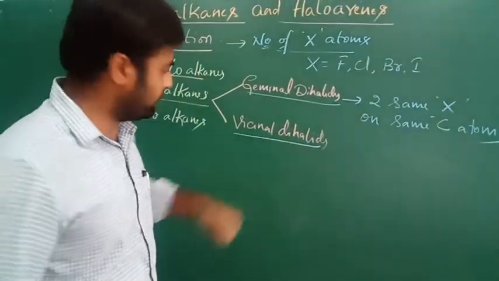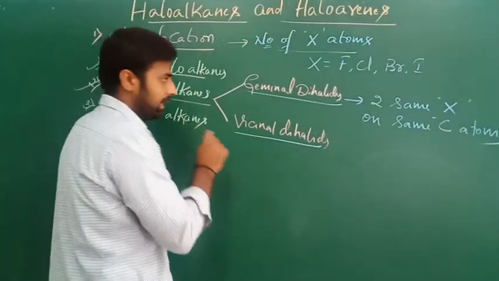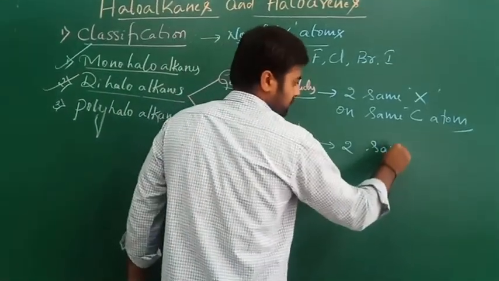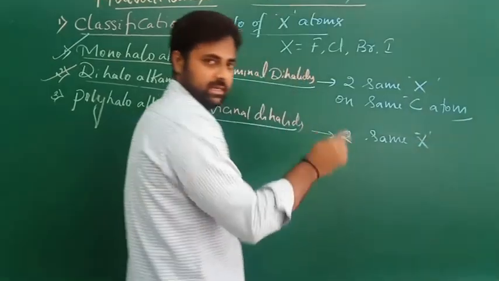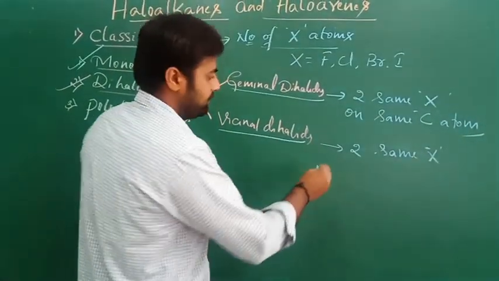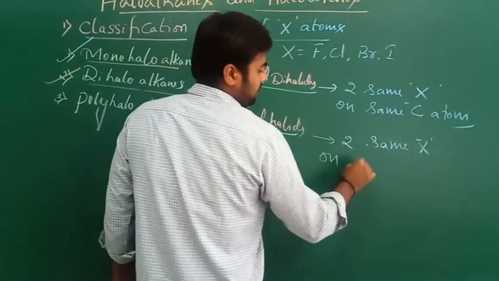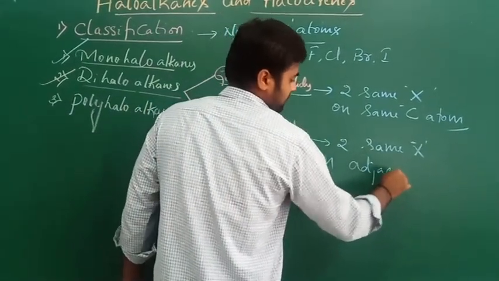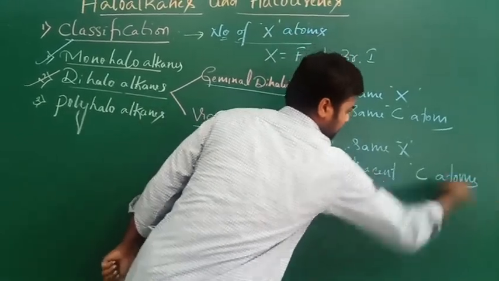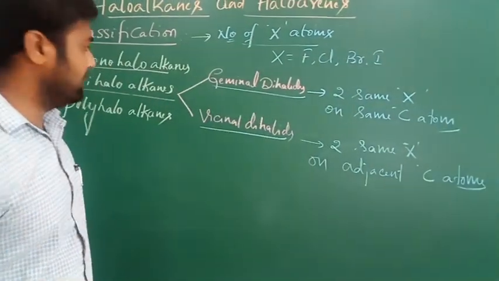Vicinal dihalide is one of the dihaloalkanes, which contains two same type of X, representing halogen atoms, present on adjacent carbon atoms, known as vicinal dihalides.